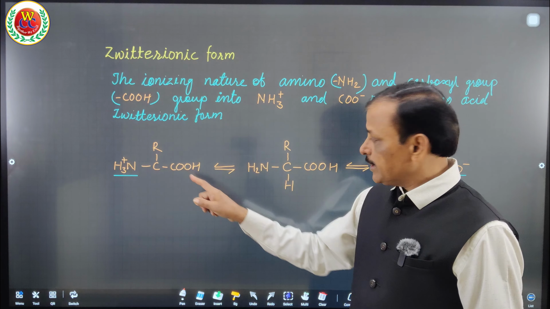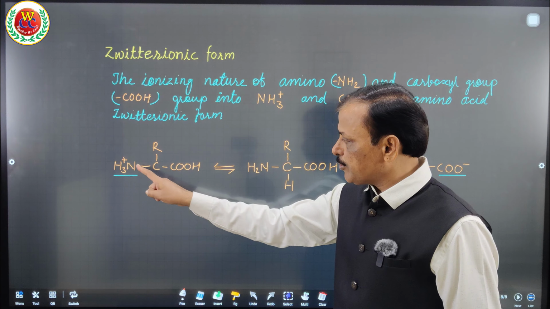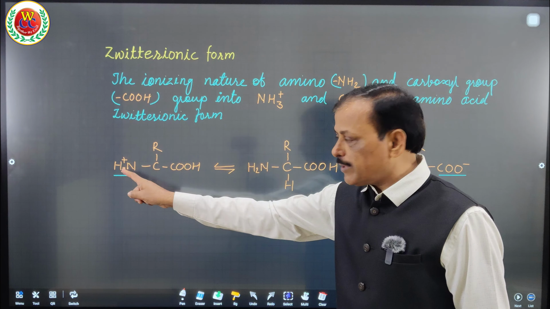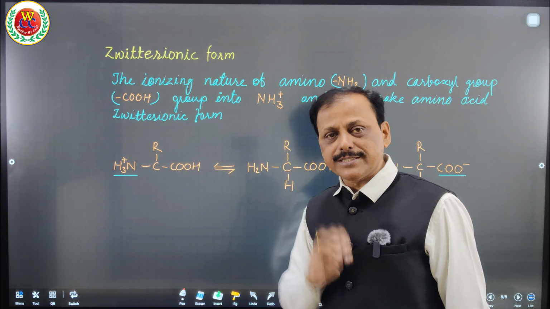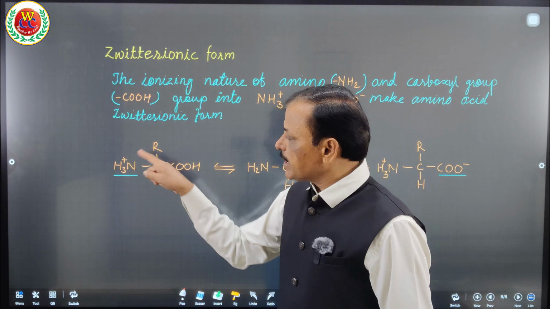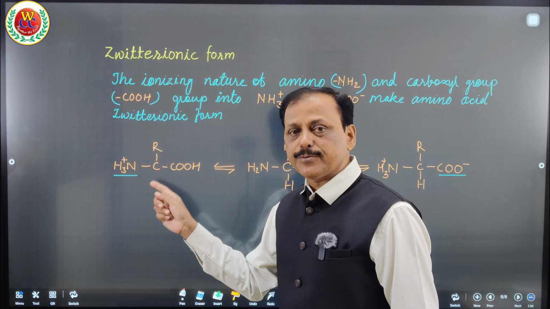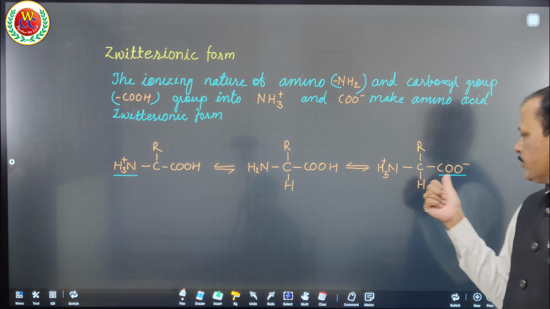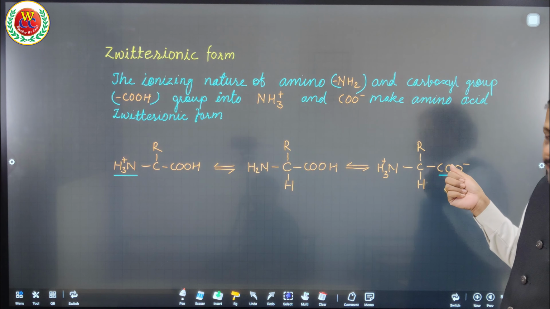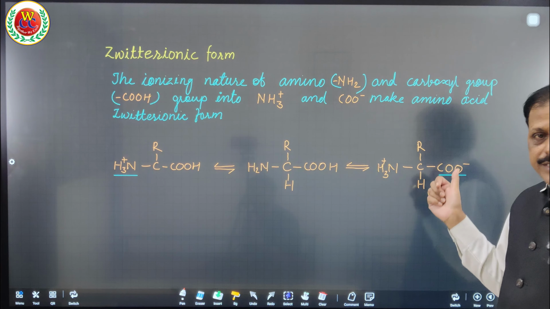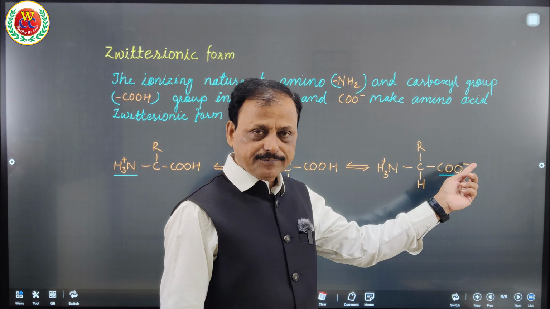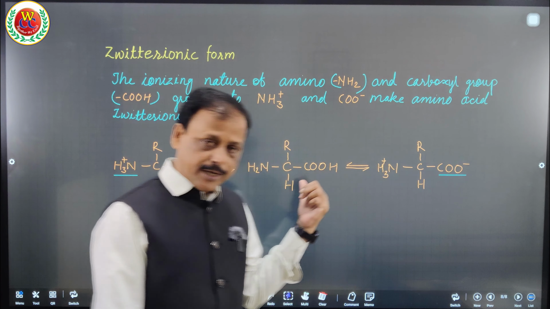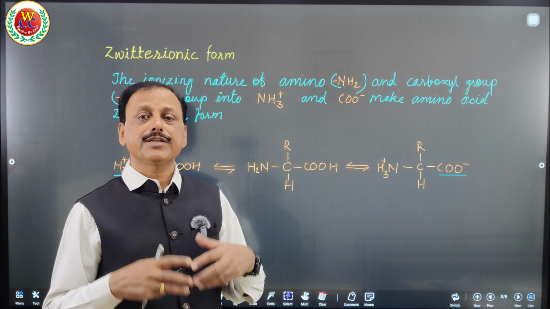This amino group receives hydrogen to form NH3, that is a protonated amino group. Protonated why? Because nitrogen has valency 3, but it has an extra hydrogen as a positive charge. And here the COOH group releases hydrogen, which combines with the amino group, so it develops the anion. So you can see cation and anion developed from this amino acid. Therefore, it is called zwitterionic form.